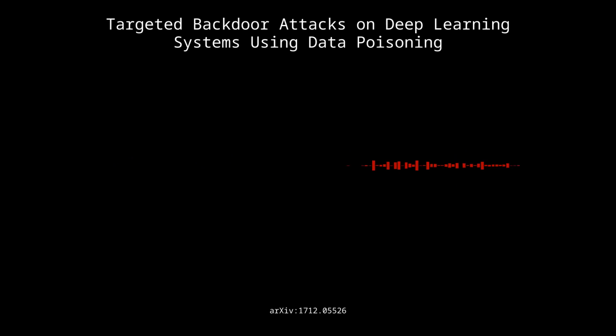It's like a black box then. We see what goes in, what comes out, but no clue what's happening inside. That makes it pretty tough to fix, doesn't it? Yeah, it's a good analogy, like finding a needle in a haystack, but the haystack's always moving. The old security tricks, anomaly detection, stuff like that, they don't work so well here because the poison is designed to blend in, to look normal.